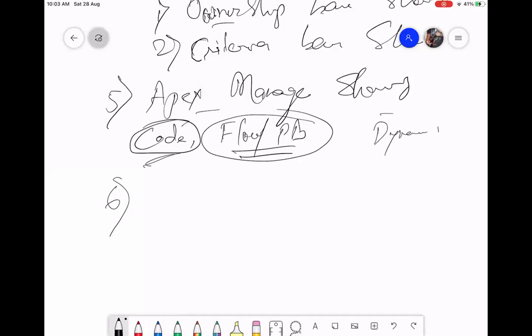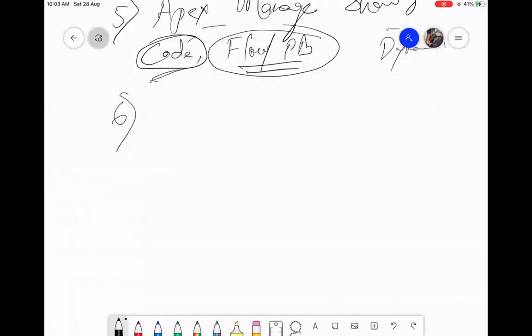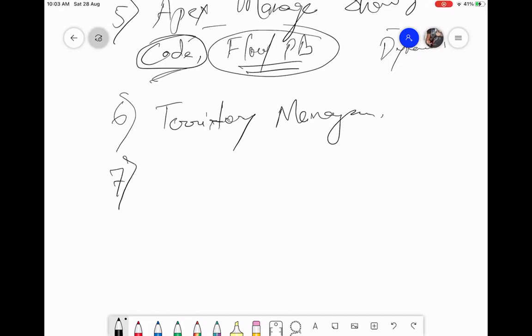Advanced topic. Now there are other techniques also which we will not discuss in our session, but you just remember these names so that it can ring a bell. One of them is called territory management. Advanced topic, will not go into that. That means you can share based on different territories. Territory will have its own hierarchy again, similar to role hierarchy. Territory management can coexist with role hierarchy. So the record can be shared through role hierarchy and also through territory hierarchy. That is all territory management. That is an advanced topic. We'll not cover this.